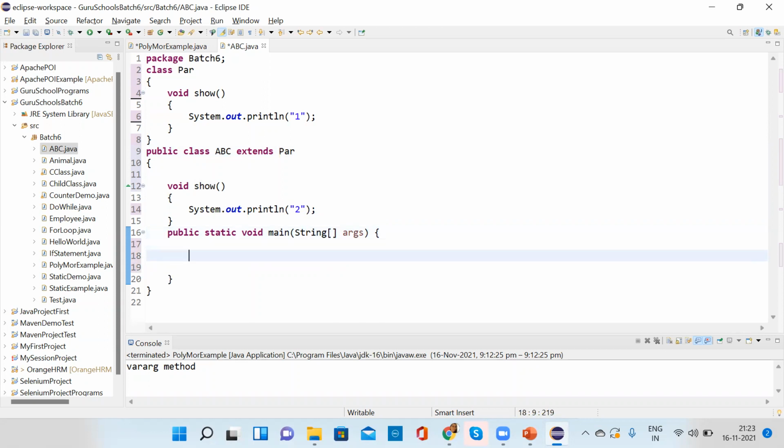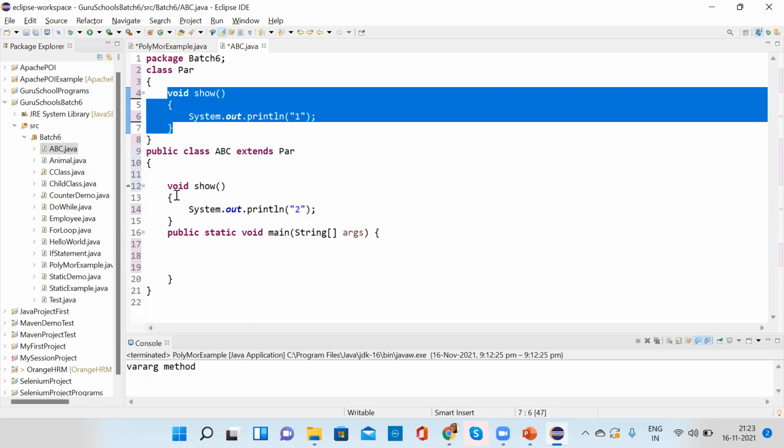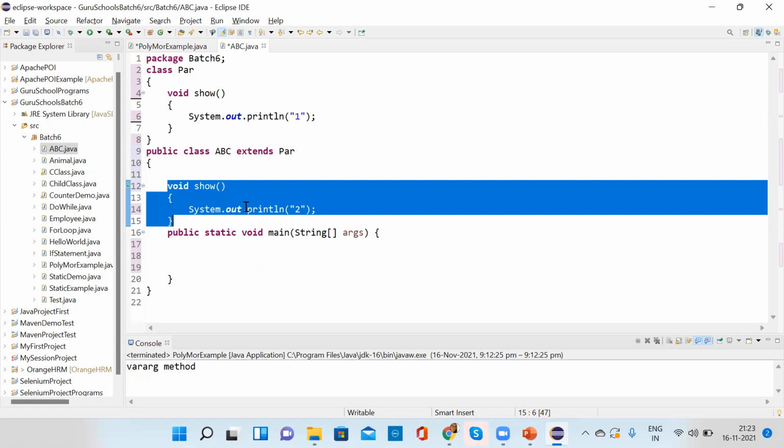Now all these things are falling in place. So now this is method overriding. This is an example of method overriding.